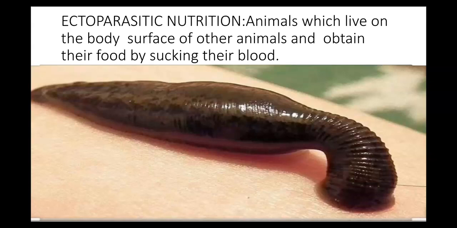Here in the picture you can see a leech, which shows how it's sucking. It first gets attached to the body of the host, and then it starts sucking the blood from the body of the host, till it can cause the death of the host. They are sometimes so harmful that they can cause death if many leeches are clinging to the body of a particular person. So it's very dangerous sometimes.